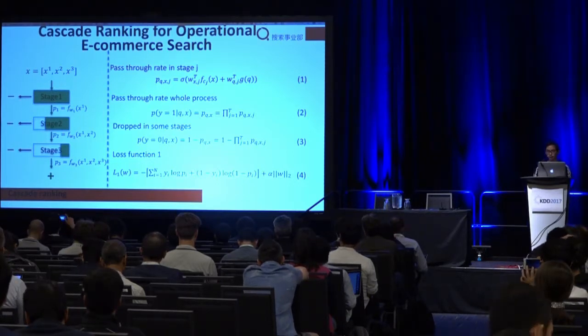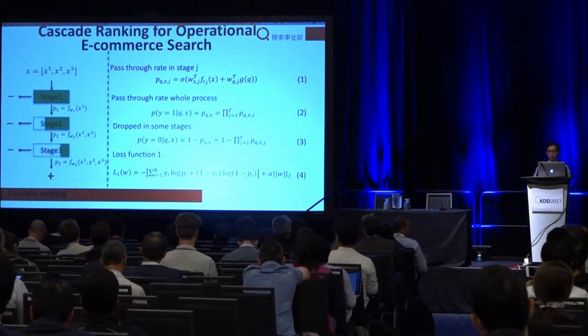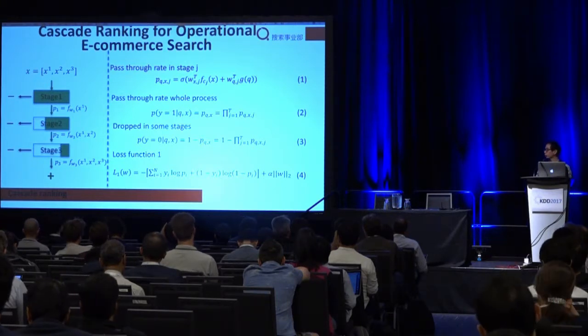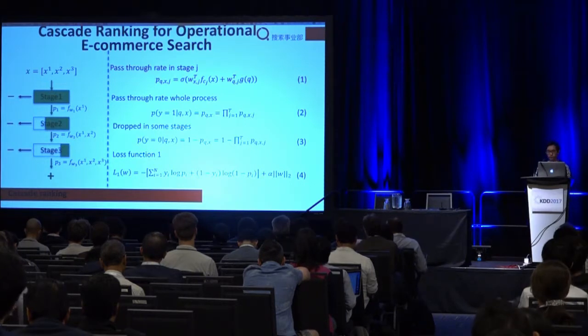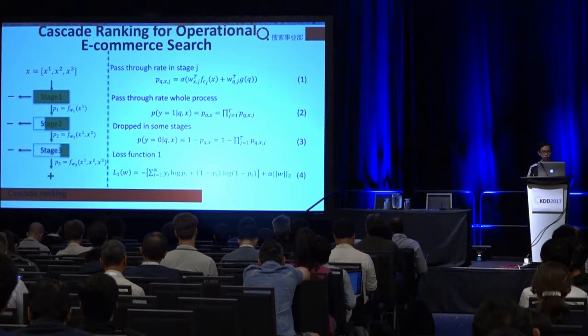The probability is calculated by a sigmoid function of selected features. This is the probability of an item going through from a certain stage to the next, and it's only one stage. So a positive instance means that the item can pass through all stages, so it's a product, such as equation 2 and 3.